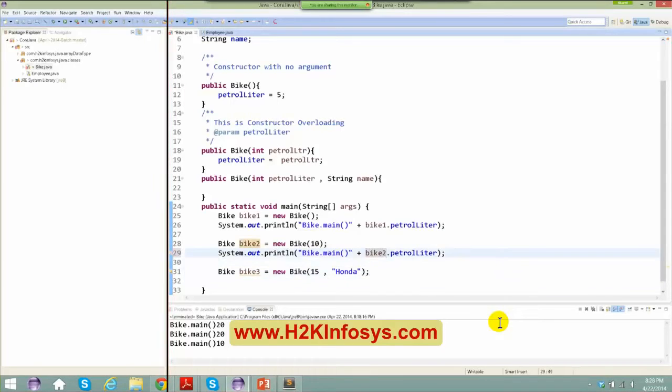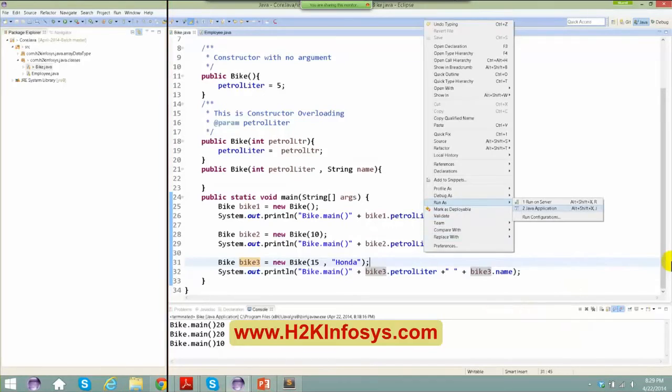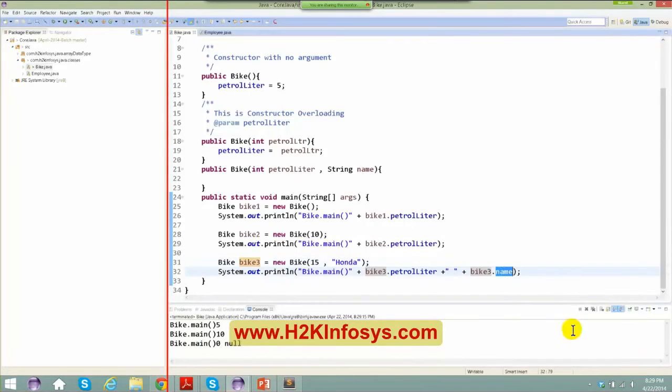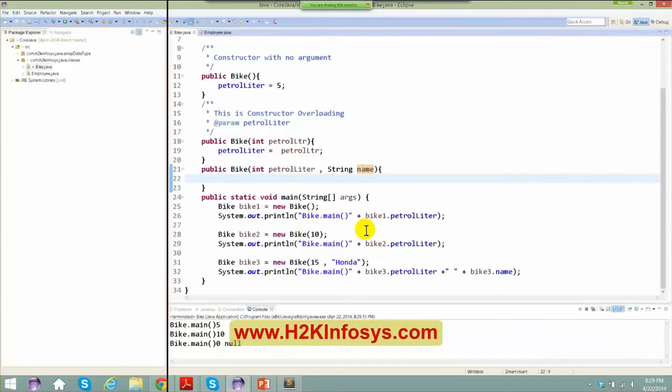So this is your petrol in liters plus bike 3 dot name. All right, so it's all simple. Right click, run as Java application. So bike 3, what happened here? It went here. Now why did you get this value 0 and null? Because I initialized, but I have not added the code here.